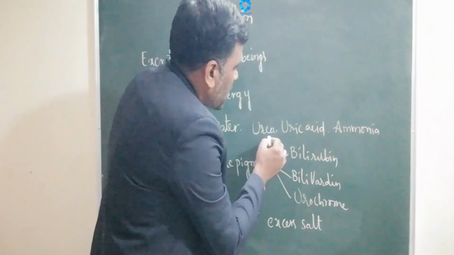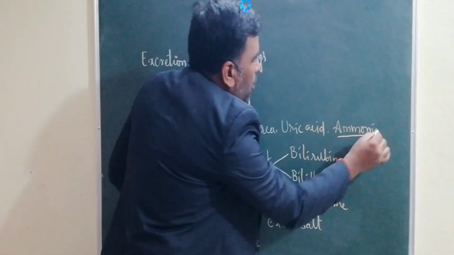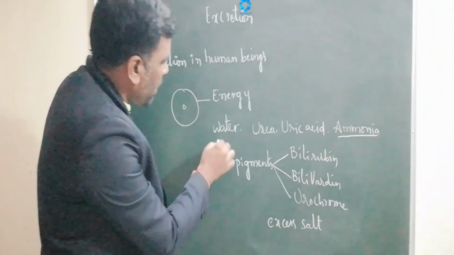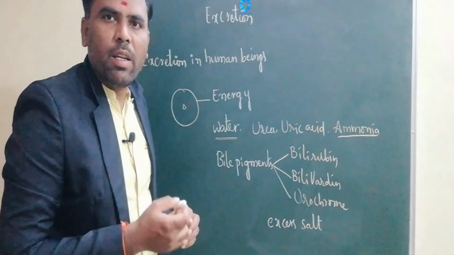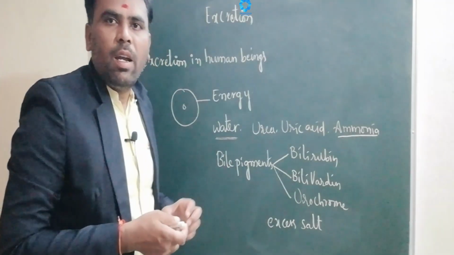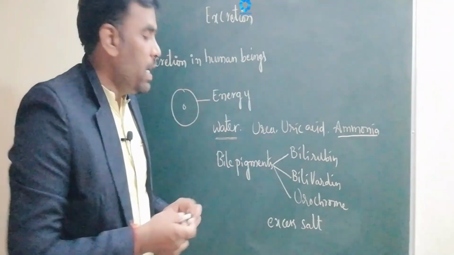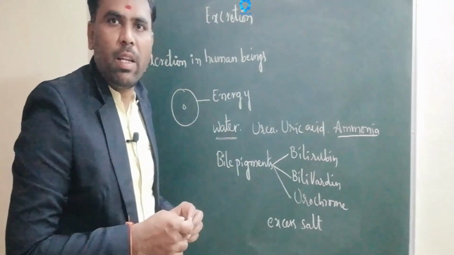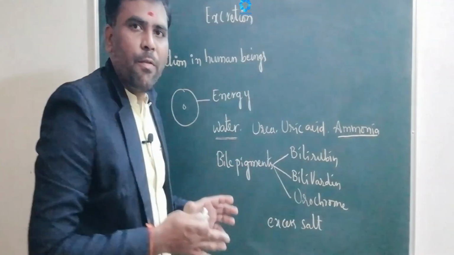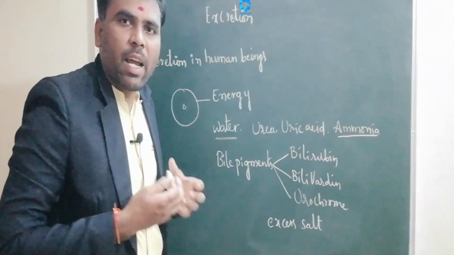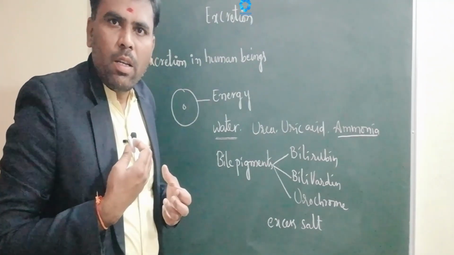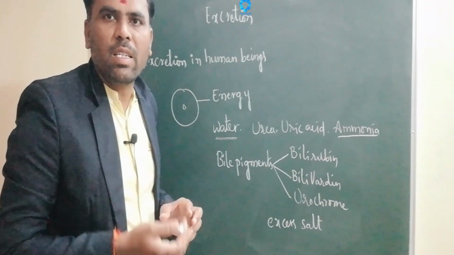Among the nitrogenous wastages, ammonia is the most poisonous. Next, water. Of course, water is not a poisonous or toxic substance, but an excess amount of water disturbs the different metabolic activities and the functions in our body. So we have to eliminate all these wastages from the body. Otherwise, these wastages accumulate in the body and disturb the functions, and sometimes there are chances of causing diseases.